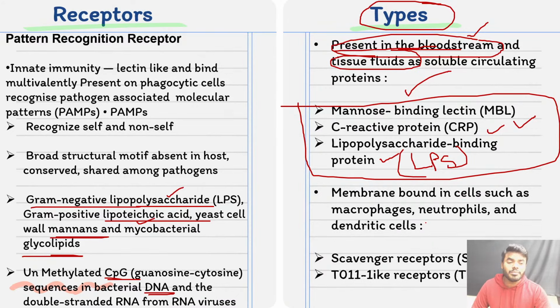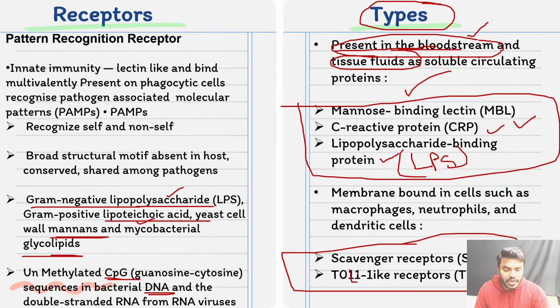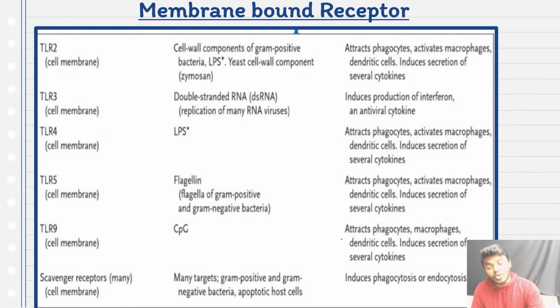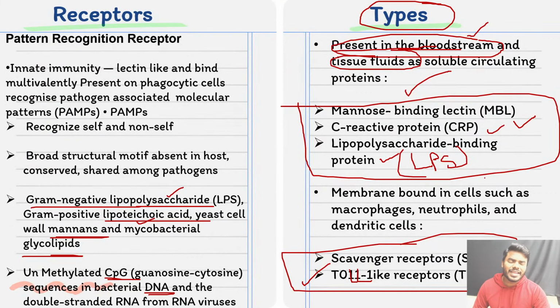And the most important ones which you have to remember from the exam point of view are the membrane bound receptors. The two important membrane bound receptors are the scavenger receptor, followed by, friends, the toll-like receptor. Among all, the most important one is the toll-like receptor, which was asked two times in the exam, especially in the 4-marker question only.